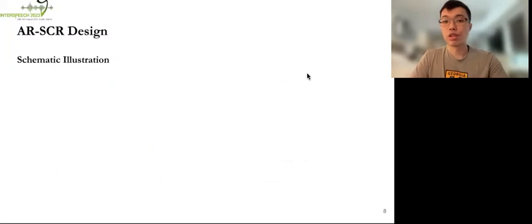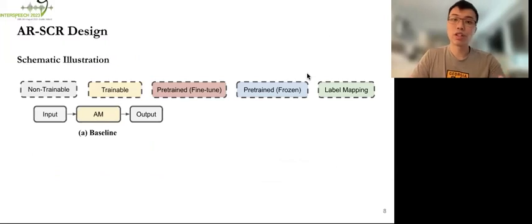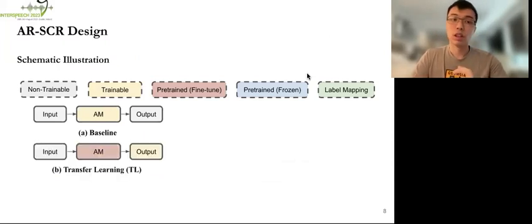And here we show the schematic illustrations of all the setups and models we have in this work. First of all, the baseline system is really straightforward: we train from scratch with all the languages and all the data we have. Then the transfer learning systems, where we pre-trained our models on Google Speech Commands, as we mentioned above, and then fine-tune the whole pre-trained acoustic models with the data we have.